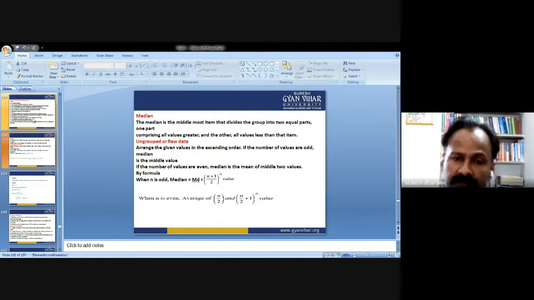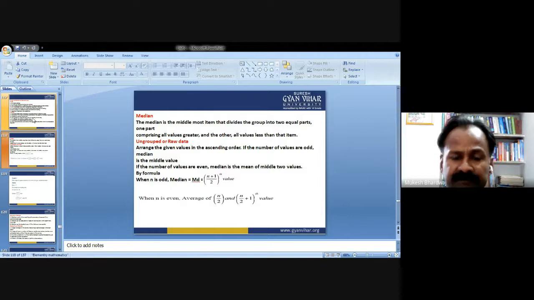We need to note one thing: for an odd series, when the number of values is odd, the median is a data value itself present in the series.